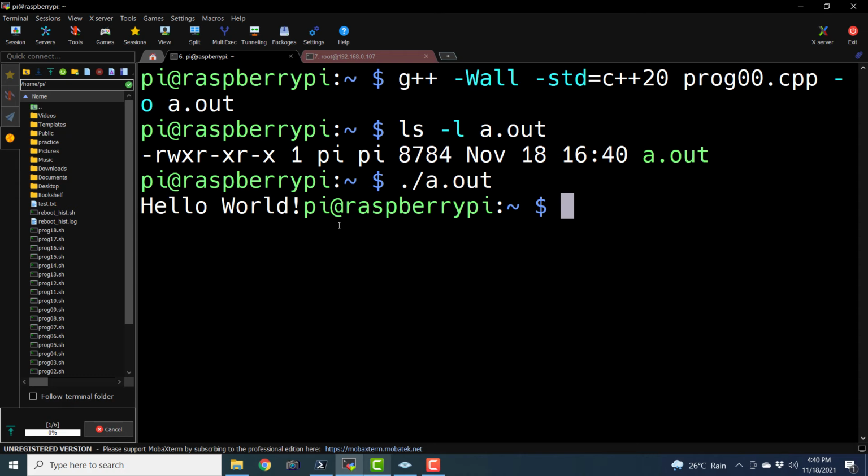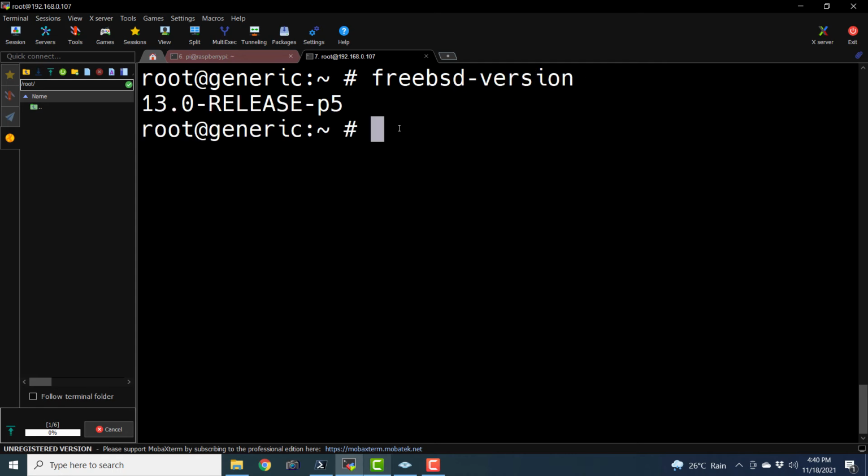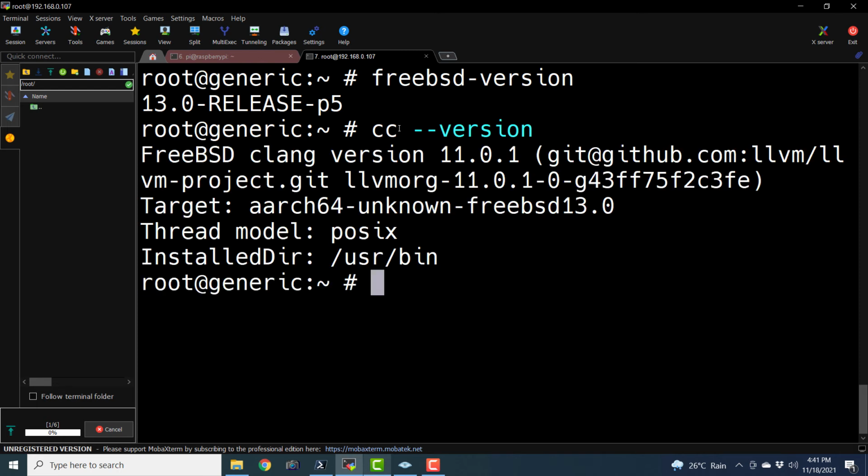Now this was a Linux operating system with g++ and GCC. We can also use another Unix-like operating system. It is known as FreeBSD. So freebsd-version. And we are using the 13.0 release p5 of FreeBSD. Now FreeBSD has cc and c++ as compilers. So I can say cc --version. And here we have Clang as the backend.